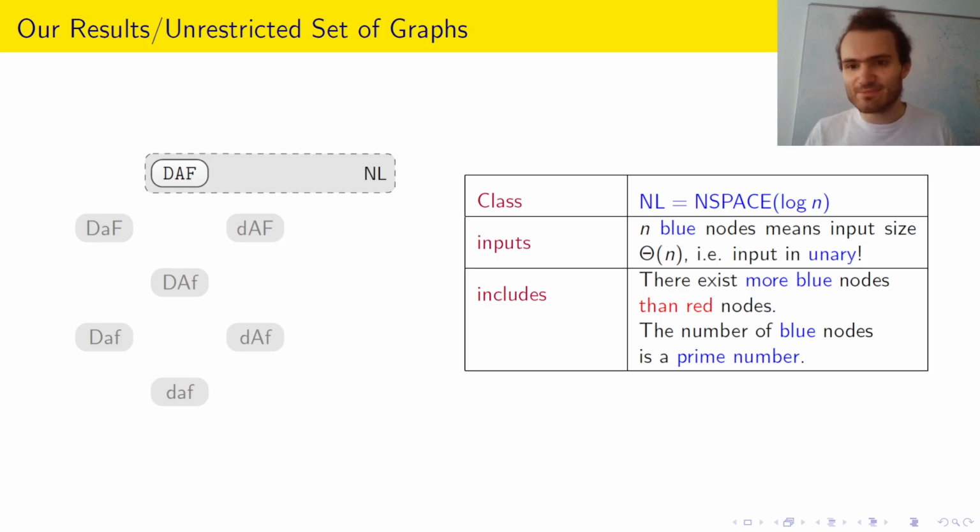non-deterministic logarithmic space. So of course, whenever we're mentioning space, then it's important to mention how our inputs are given. N blue nodes is given as: the first node is blue, the second node is blue, the third node is blue, and so on. So the input is given as a long list, i.e. in unary. In this case, the question of whether the number of blue nodes is a prime number is in NL. For example, the majority property is of course also in NL and many more. So with this model, we're quite happy.